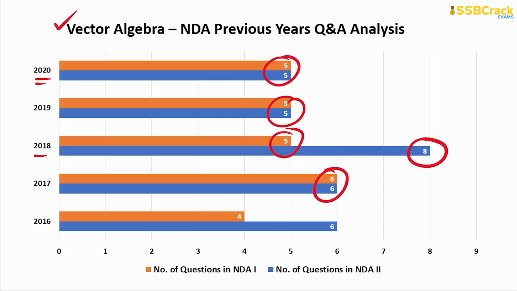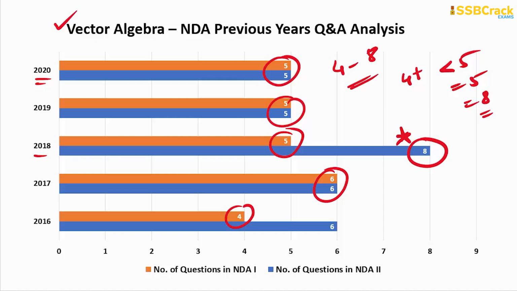Wherein you can see the least questions were 4 in number. So definitely I would say you can easily expect 4 plus questions, and most of the time less than or equal to 5. It hardly happened that sometime it went to a maximum of 8. So it's good to expect questions ranging between 4 to 8 on this particular topic, vector algebra, and this is one of the scoring topics if you understand the concepts very well.